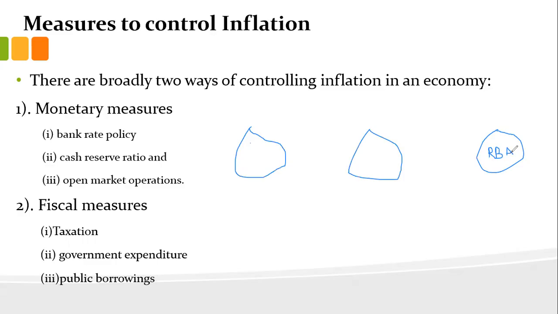Second, we have our commercial banks, B. And ultimately we have consumers, who could be individuals or industries. The RBI controls all the operations of the banks, meaning it has authority over these commercial banks. It is most important to first understand how the system works between the RBI and banks.